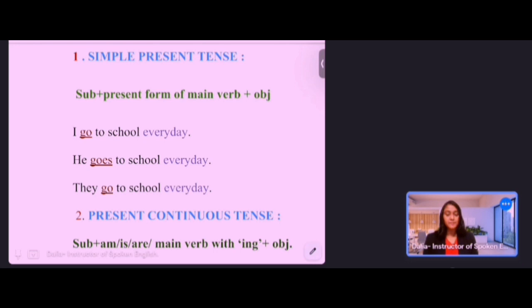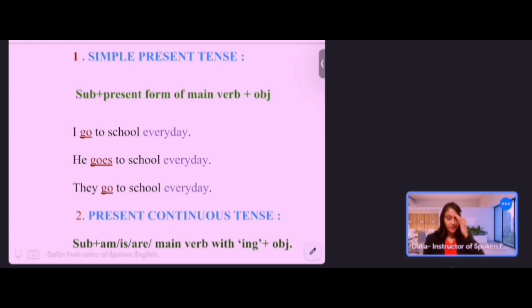Now, how can you recognize that the sentence will be followed by simple present tense? These are some clue words like every day, rarely, barely, never. These types of words are very clear indication of simple present tense. For example, I go to school every day. Every day is the clue word of this tense.